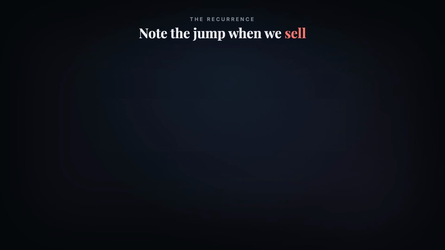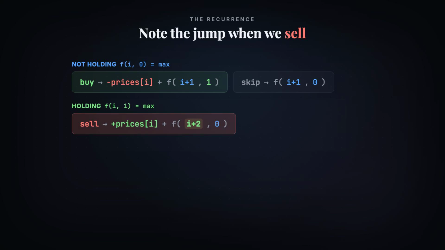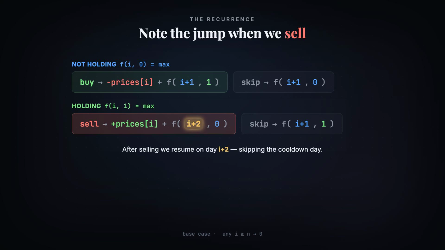Now the recurrence. When we're not holding, we can buy, spending prices I and moving to day I plus 1 holding. Or we skip and stay not holding. When we are holding, we can sell, gaining prices I. But here's the twist. After selling, we don't resume on day I plus 1. We jump to day I plus 2, skipping the cool down day. Or we simply skip and keep holding.